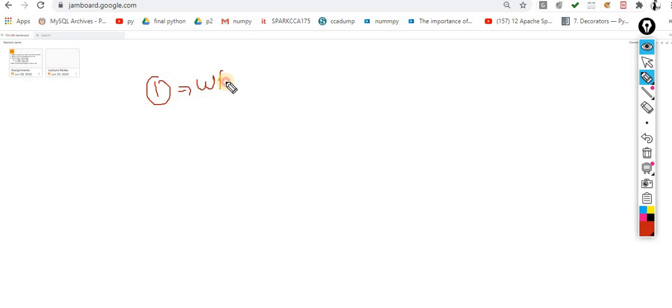Write a program, a very simple program, to check whether a number is even or odd. Understand this concept first: what is even, what is odd? Then try to solve this.